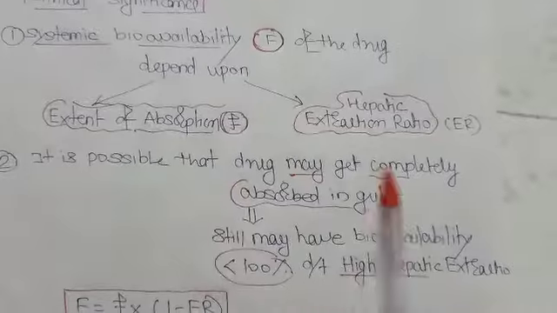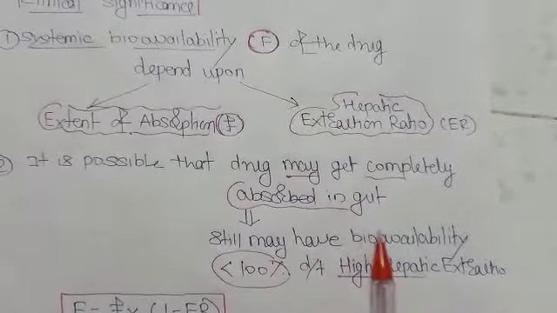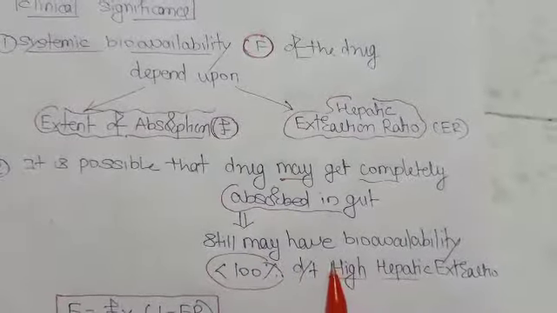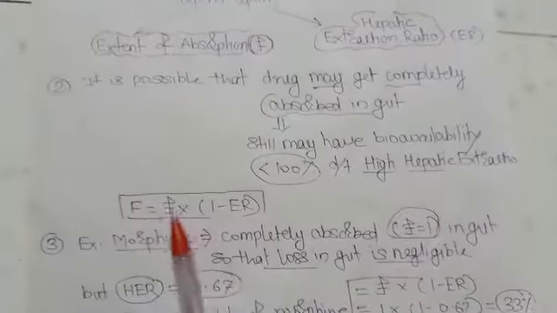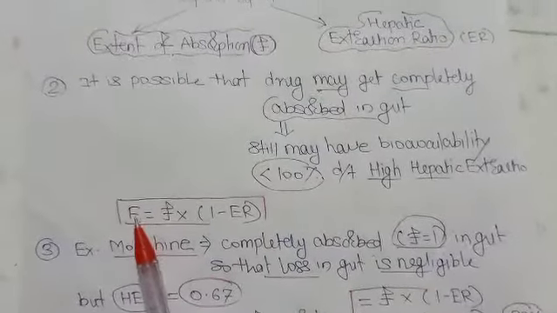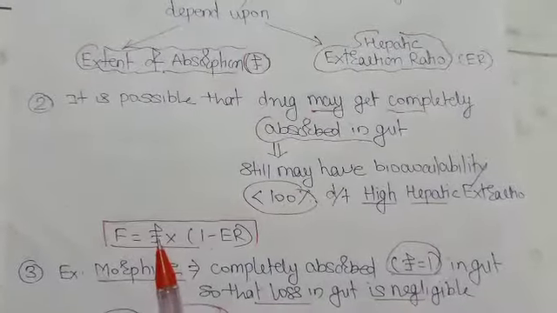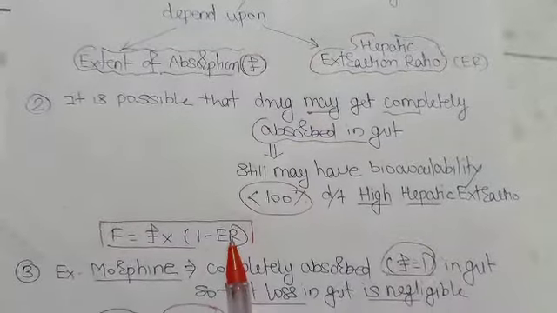It means the drug may get completely absorbed in the gut but still not have 100% bioavailability. It is less than 100% because of high hepatic extraction. So capital F, the systemic bioavailability, is equal to the extent of absorption, f, times 1 minus the extraction ratio.